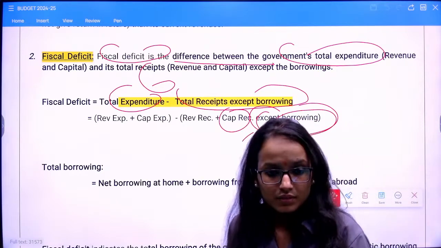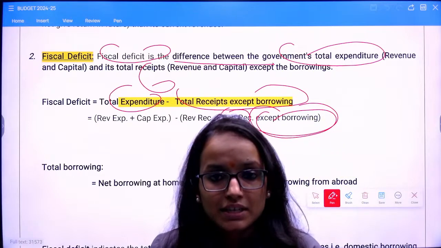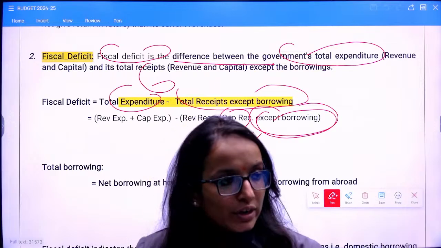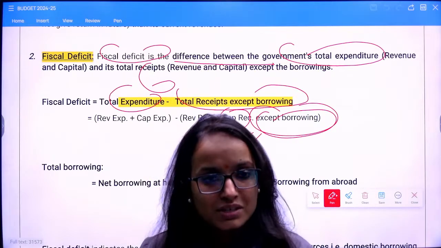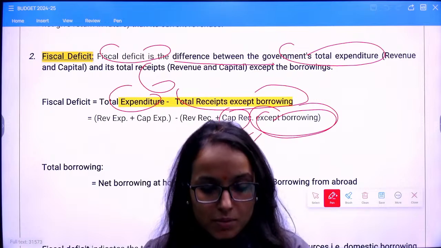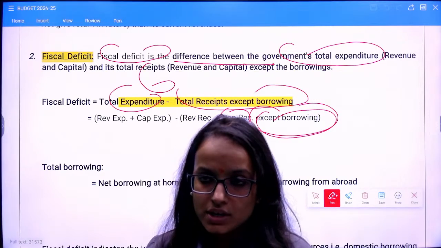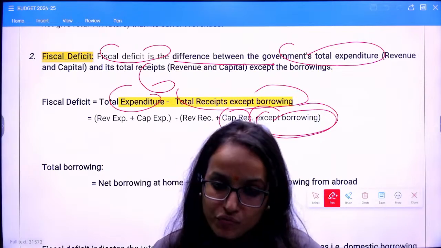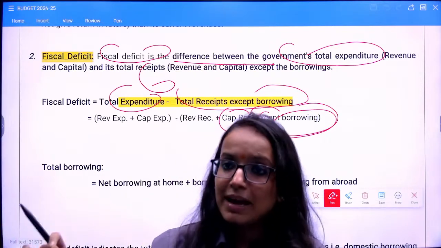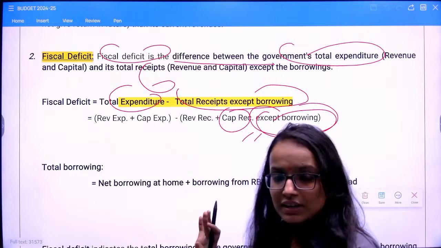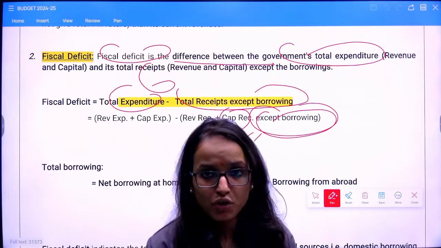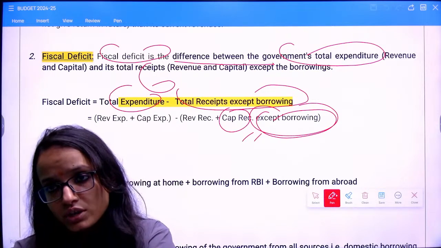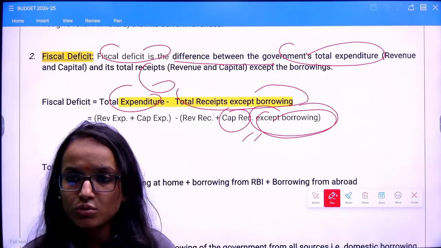Whatever government receives from borrowings is a capital receipt, right? Whatever government borrows from any source, say domestic or international or RBI or market or bank, whatever the source of borrowing is, borrowing comes under the capital receipt head for the government. So we are excluding the borrowings in the capital receipts while calculating the fiscal deficit. This is to be remembered. So effectively the formula comes out to be total expenditure minus total receipts other than borrowings. Why is this excluded?